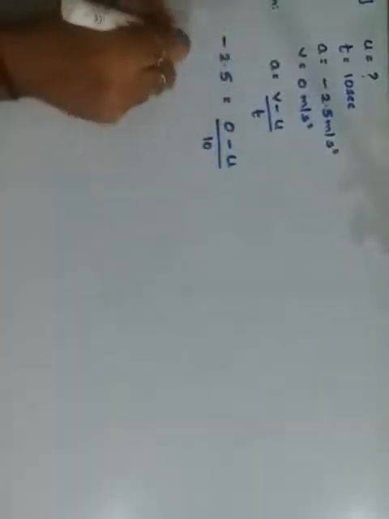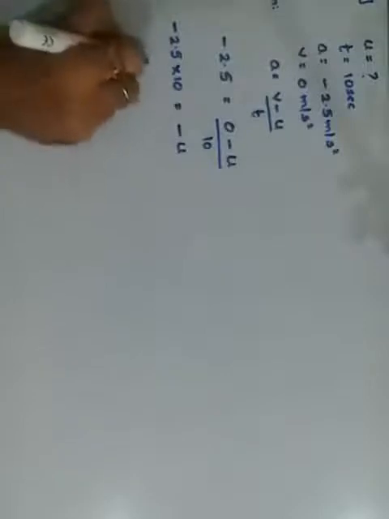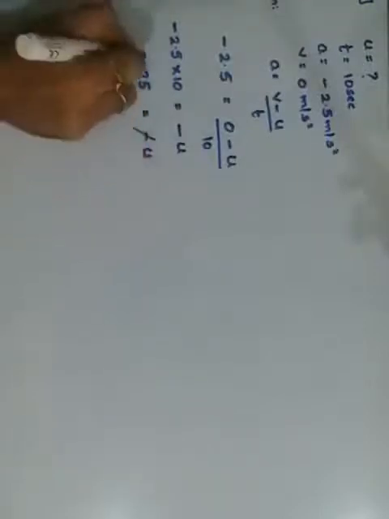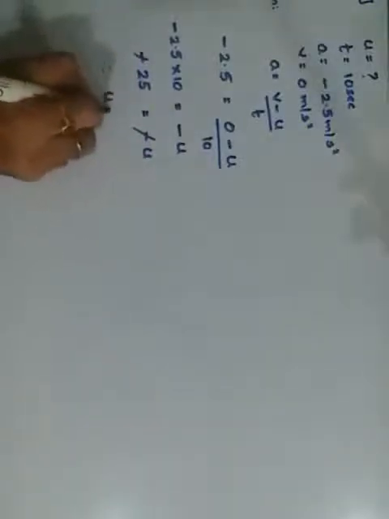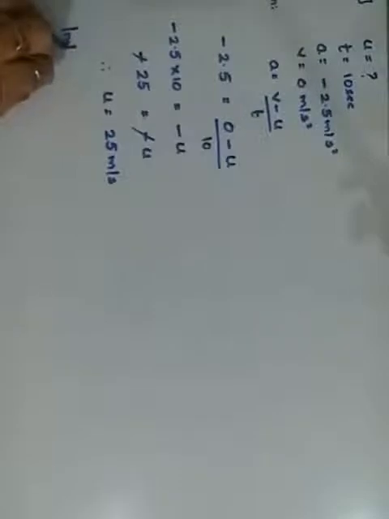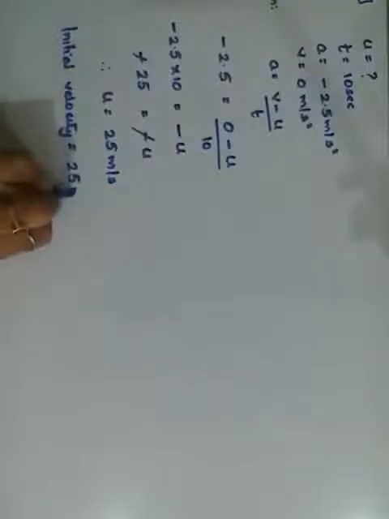When you cross multiply, it becomes minus 2.5 into 10, which is equals to 0 minus u, remains minus u. 2.5 into 10 becomes 25. So minus 25 is equals to minus u. Cancel minus on both sides. You are left with u is only 25. U is in meters per second. The question was initial velocity, and therefore your initial velocity is 25 meters per second.